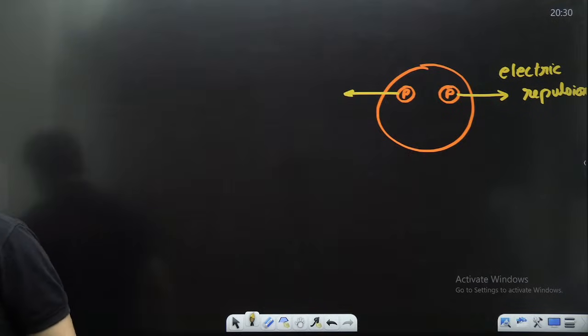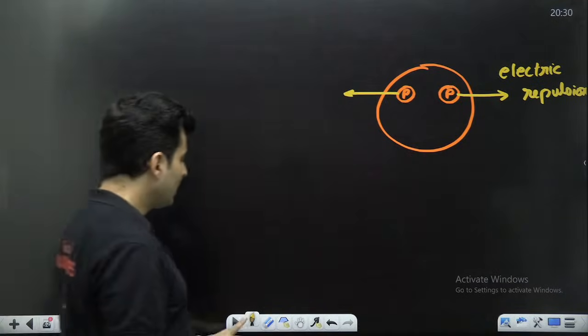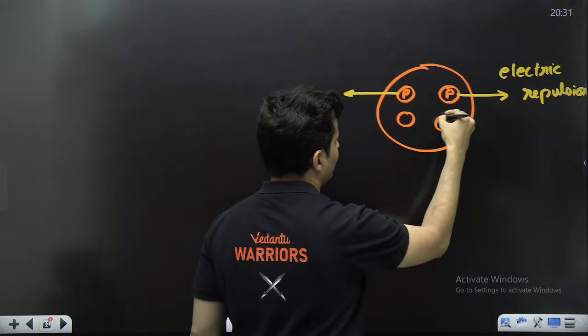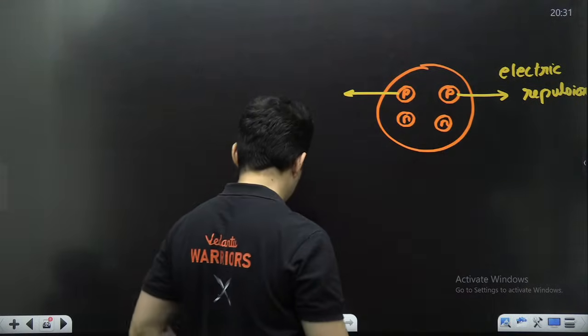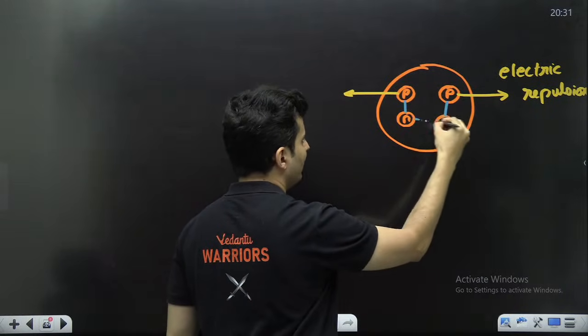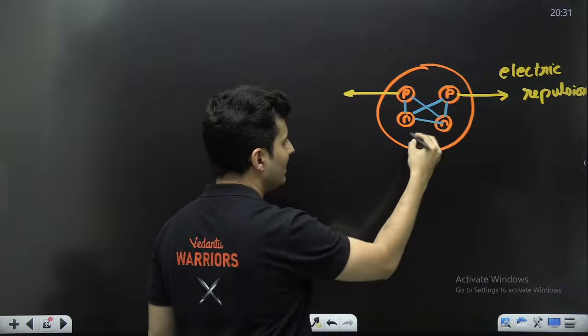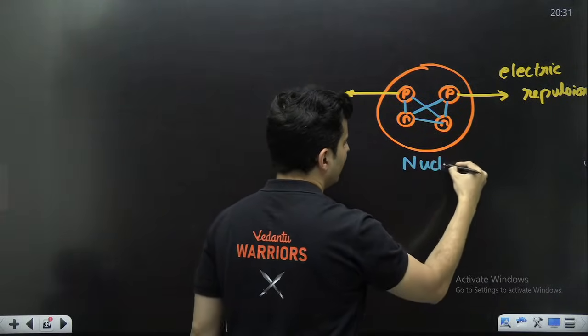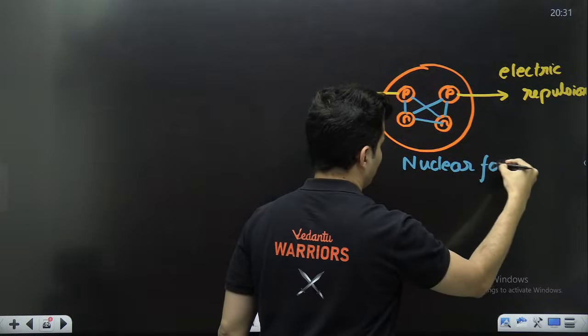What is the reason for that? The reason for that is none other than your neutrons. And these neutrons, they form bonds with each other or the neighboring protons, and that force over there is called the nuclear force.